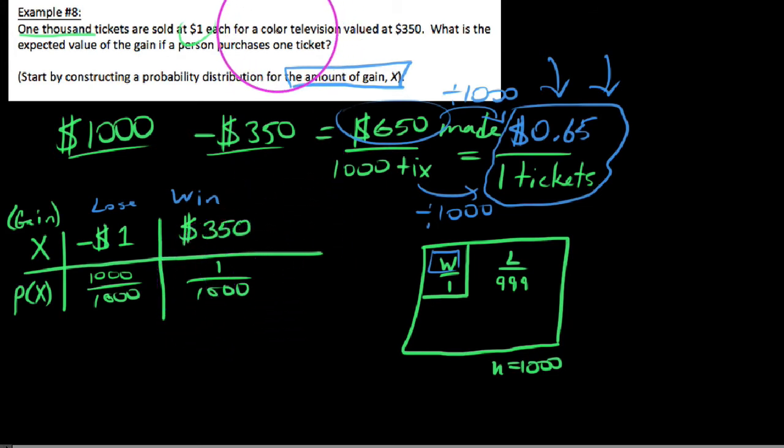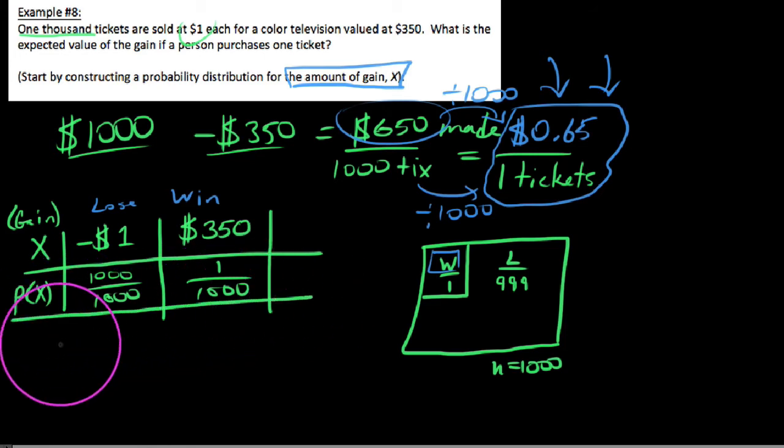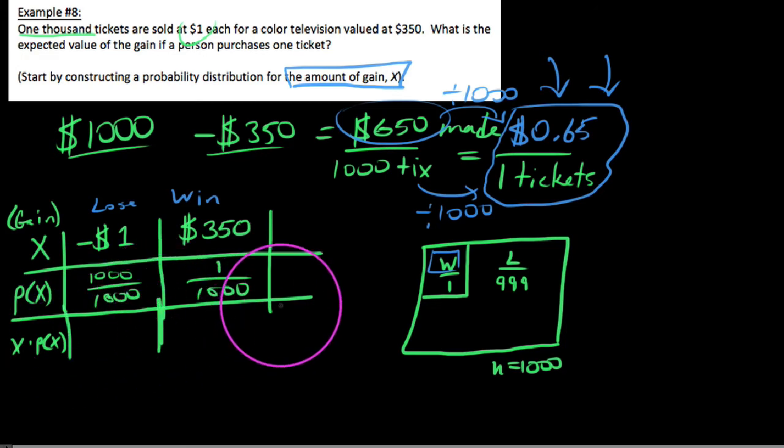Okay, so going back to the fact that when we talk about the expected value or the expected quote-unquote gain for this experiment, we're talking about the average or the mean, the population mean here. So what we're going to do is this, we're going to drop this down here. We're going to add in a third row. This is just like finding the average. So we say x times the probability of x. We're going to take everything that can happen in terms of gain times the likelihood that it actually does occur.